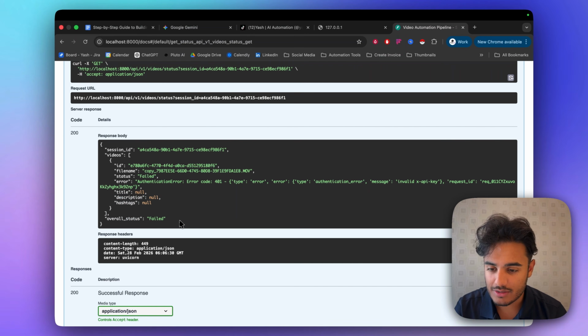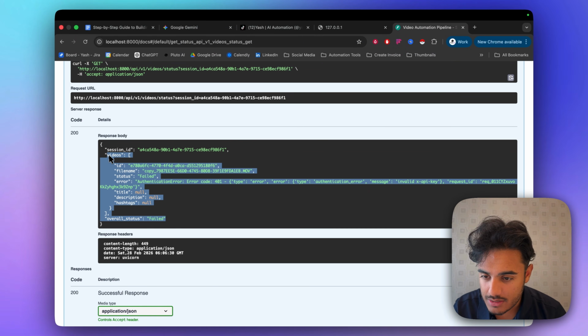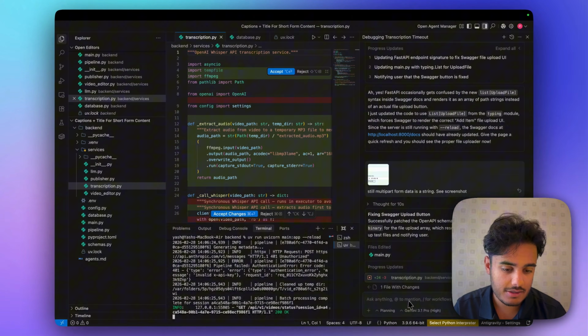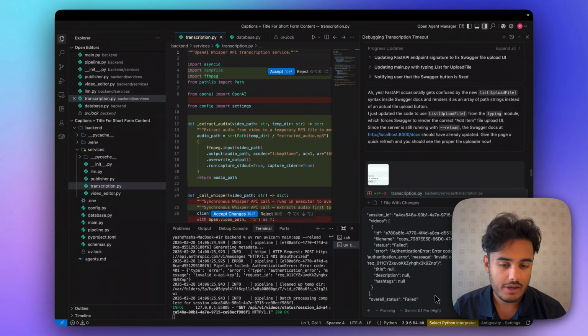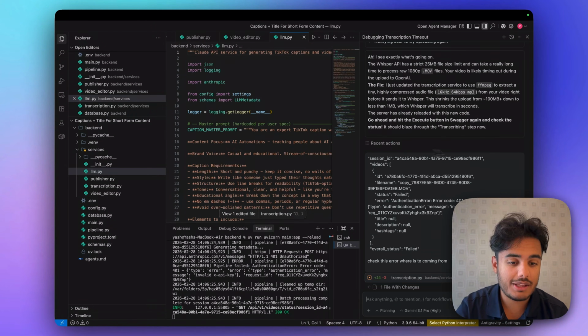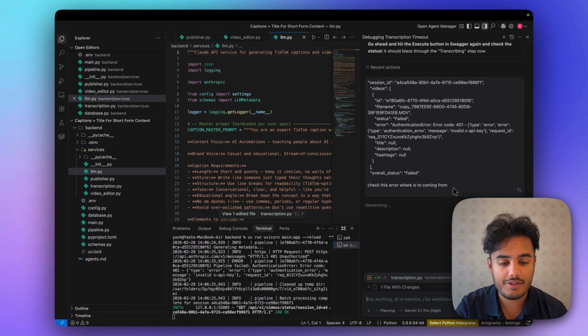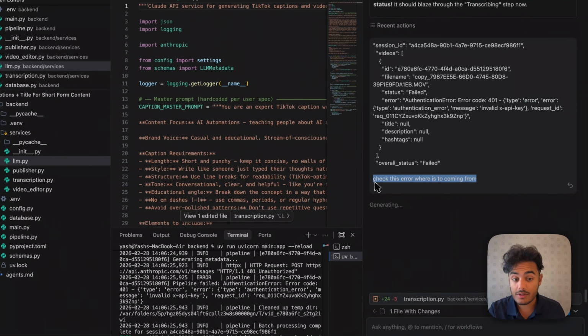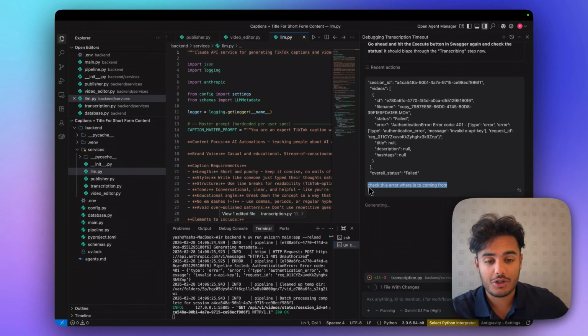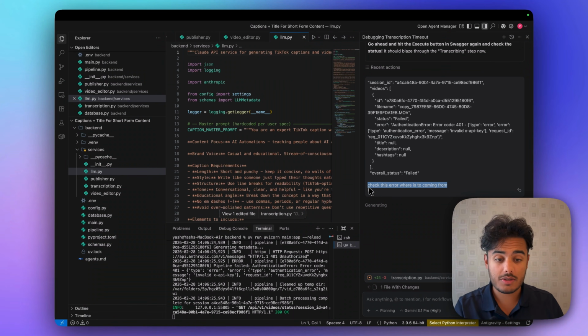I mean, all my API keys are right. So we will see what it says. Let's copy this and let's paste this into AntiGravity. We just double check my API keys beforehand. I've copied the error in and I've pasted it into AntiGravity. I said to check this error and just literally tell me where it's coming from and also try and fix it. So we'll see what it goes and does.